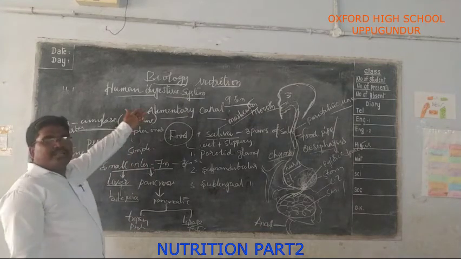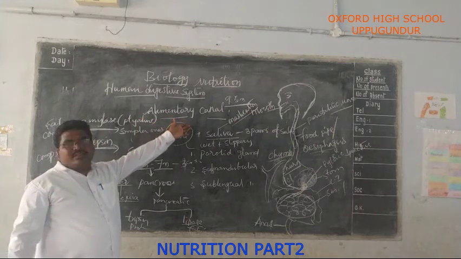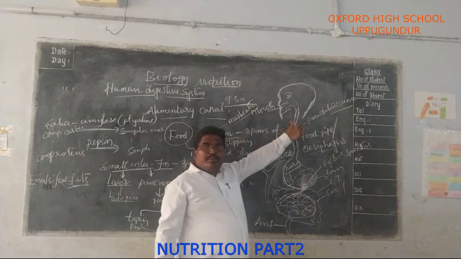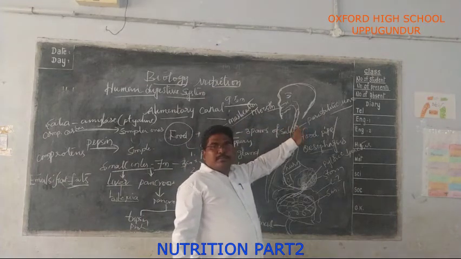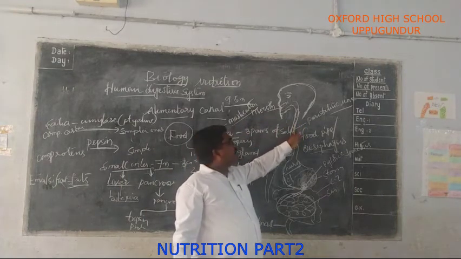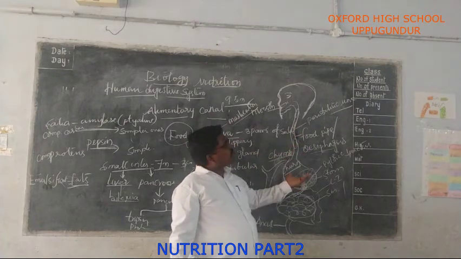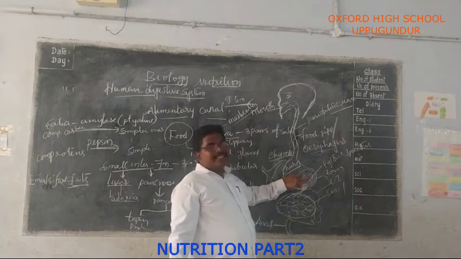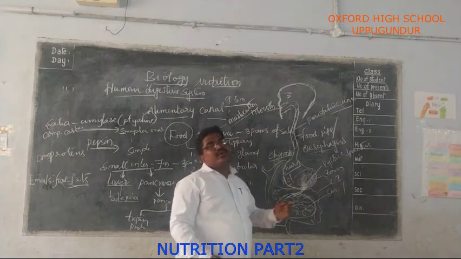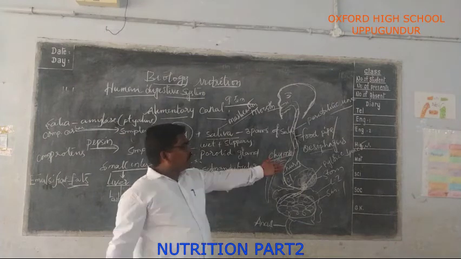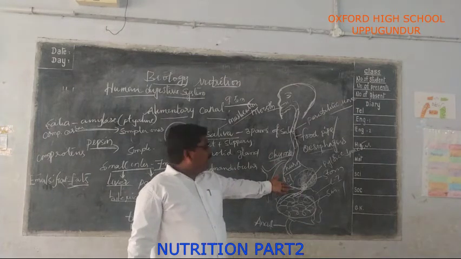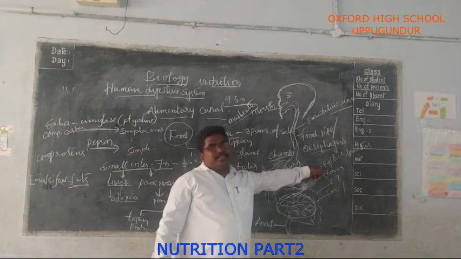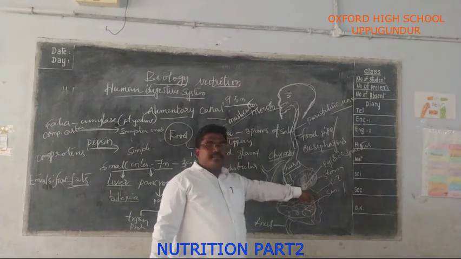Okay, let us rewind everything. Name the three pairs of salivary glands and where they are present. What is peristaltic movement? The wave-like movement of food in the esophagus is called peristaltic movement. What has happened in the stomach? The food is churned with hydrochloric acid and converted into a semi-solid condition. From here it passes into the small intestine through the pyloric sphincter. So chyme is there.